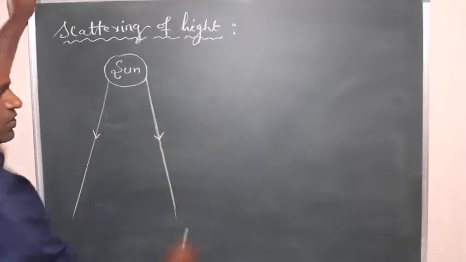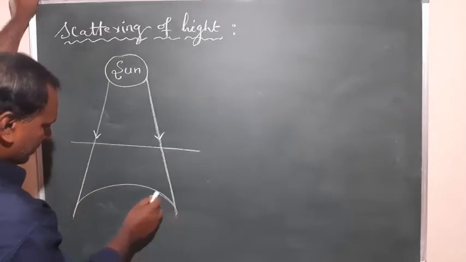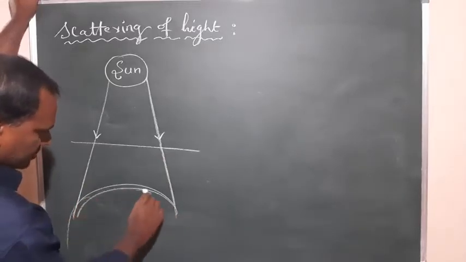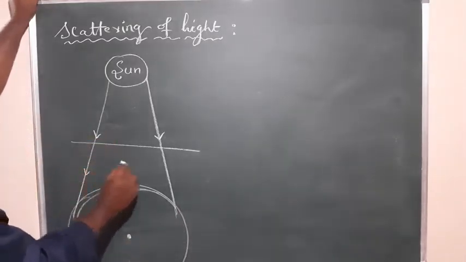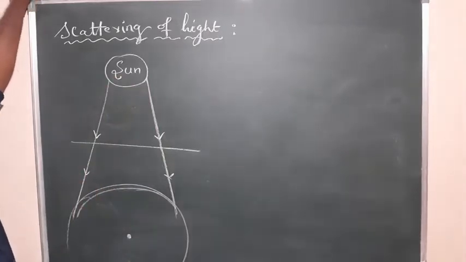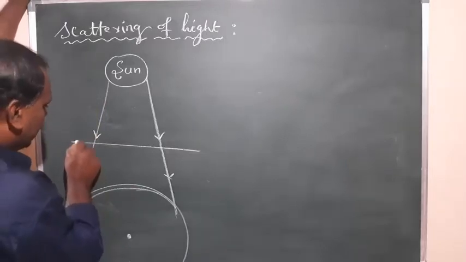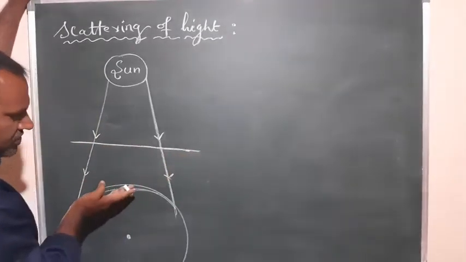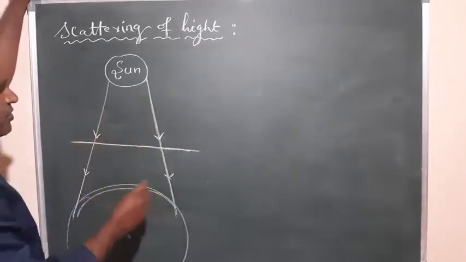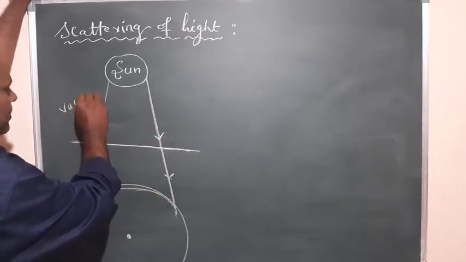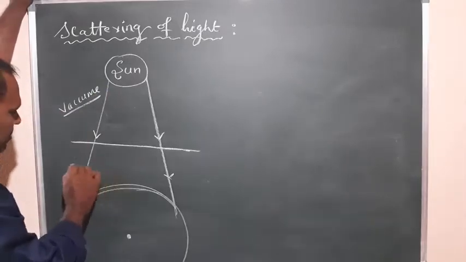In this light, somewhere you have the earth surface. This one is the earth, this is the center of the earth. Here are the light rays coming from the sun, and in this all wavelengths of light exist. What I have drawn here, from the surface of the earth we have the atmosphere up to here, and after this there is no atmosphere. We can call it a vacuum. Here you have the particles, that is, the atmosphere exists here.